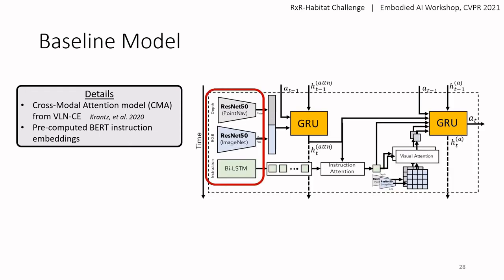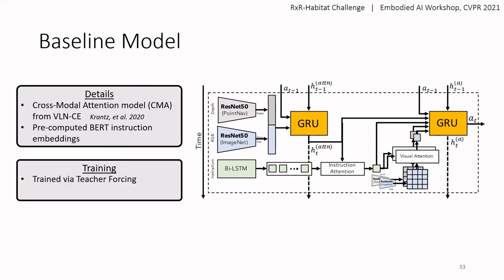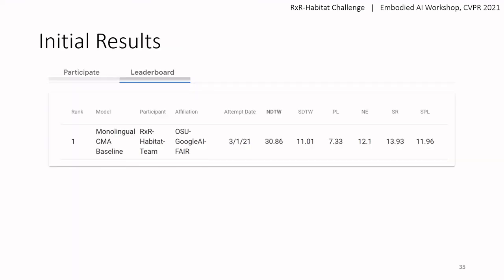The model itself uses single-modality encoders, tracks visual history with a GRU, uses the visual hidden state to attend to instruction features, uses the attended instruction features to then attend to spatial features, and finally passes through a second GRU to predict an action. We use teacher forcing to train this model, which learns to clone the behavior of the oracle. We train our model on monolingual episodes, which leads to having one model per language. For evaluation, we merge the predictions into a single submission.